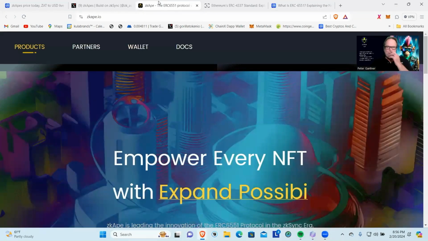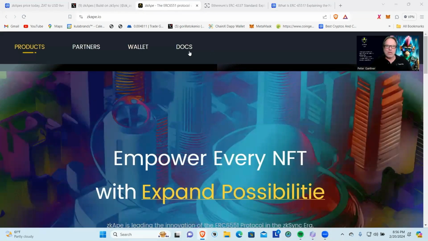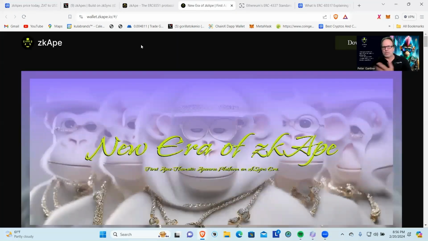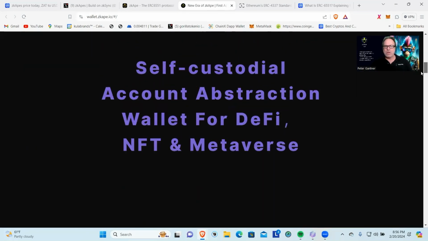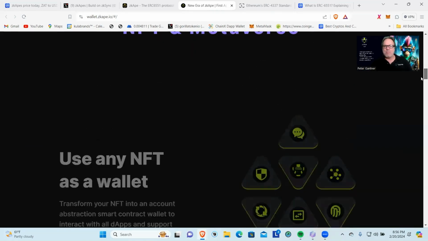So let's go back to their website here and check out some of the stuff. So they've got their wallet here. I have not downloaded their wallet. I'm going to check it out, and maybe we'll be able to do a comparison between a traditional wallet that's out there or some of the other smart wallets. So, a new era of zkSync Ape: self-custodial, account abstraction wallet for DeFi, NFTs, and Metaverse.